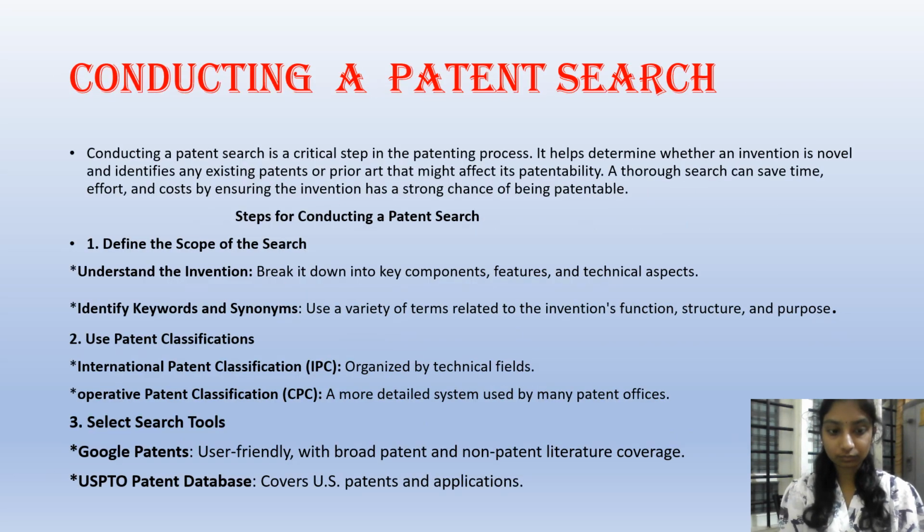Conducting a patent search. In conducting a patent search, there are different steps involved, such as defining the scope of the search, using patent classifications, and selecting search tools. In defining the scope of the research, we should understand the invention and break it down into key components, features, and technical aspects. In patent classification, the International Patent Classification is organized by technical fields. Then select search tools: Google Patents, user-friendly with broad patent and non-patent literature coverage. The USPTO patent database covers US patents and applications.